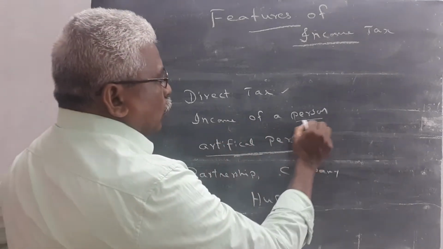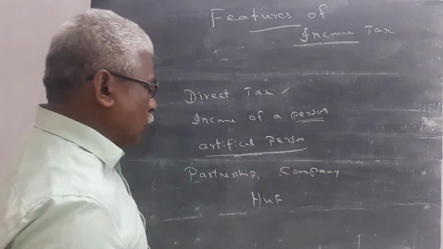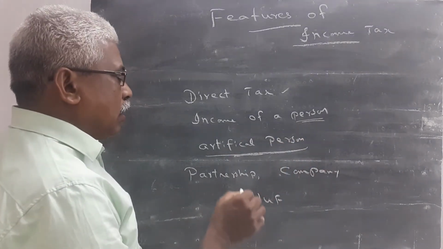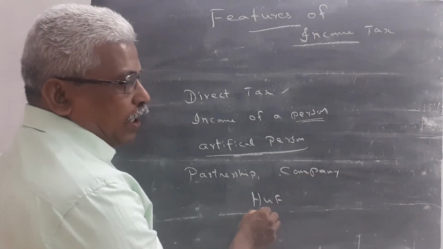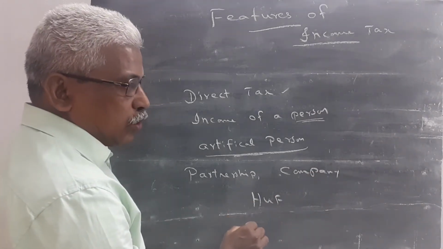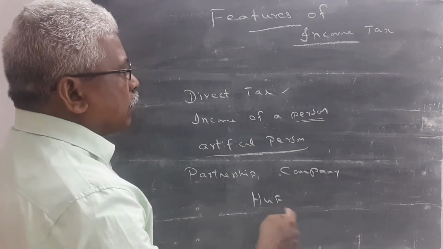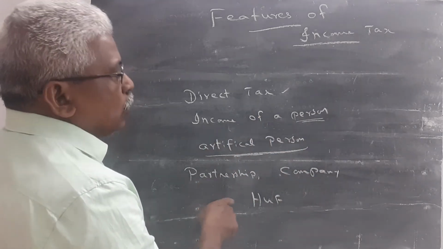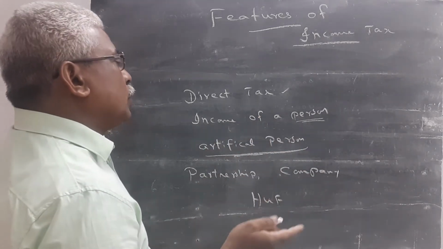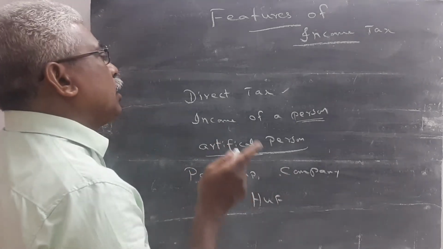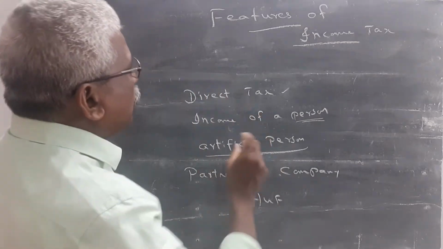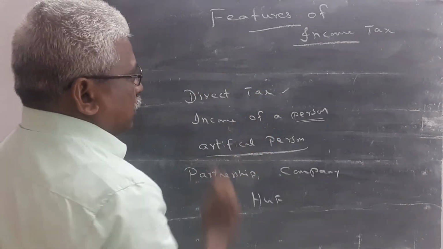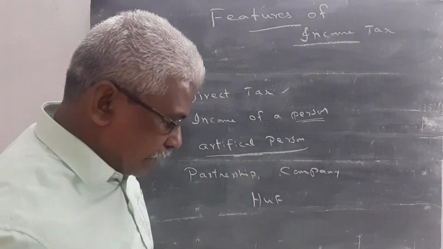The person includes artificial persons: partnership, joint stock company, Hindu undivided family, association of persons, local authorities. These all come under the category of a person. So the person who earned income is liable to pay the tax. So income tax is a direct tax.